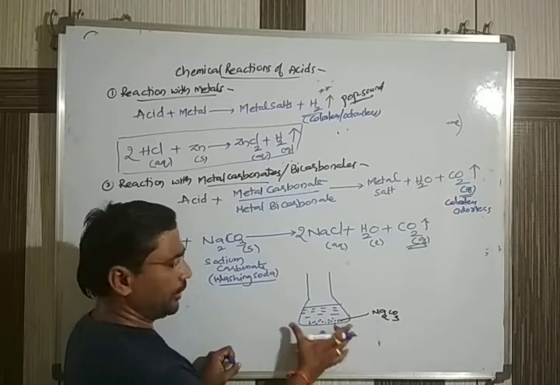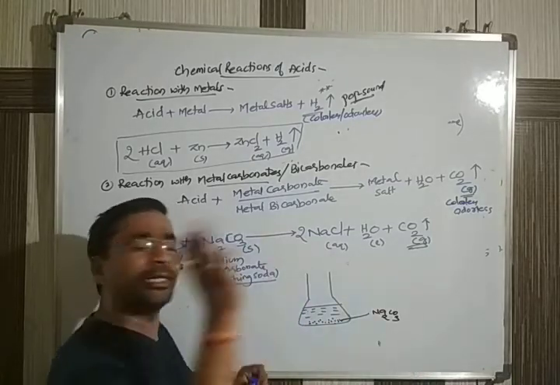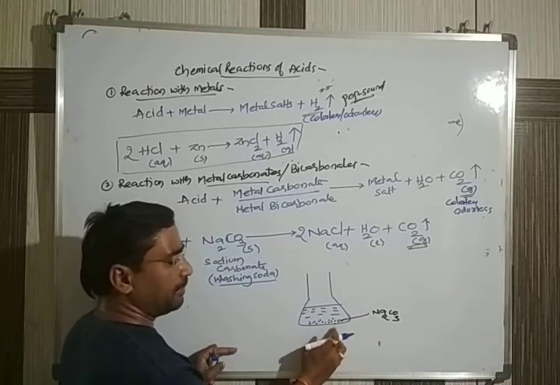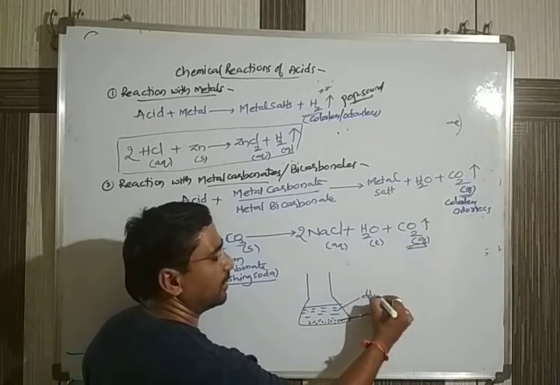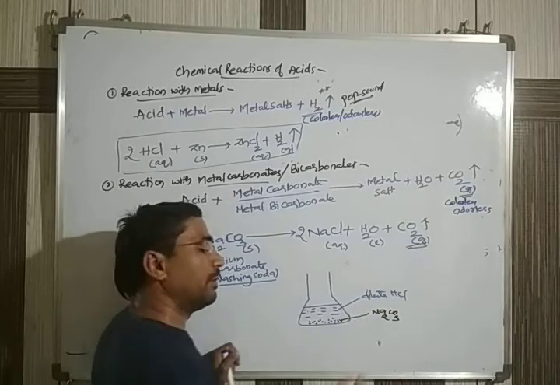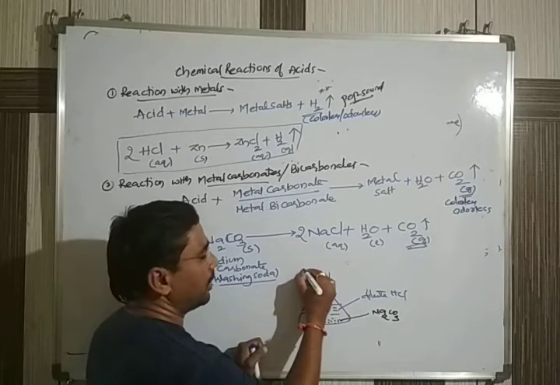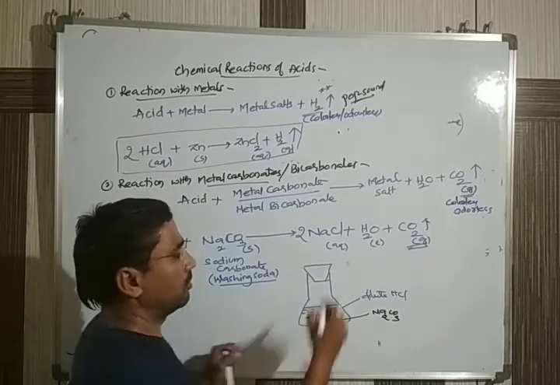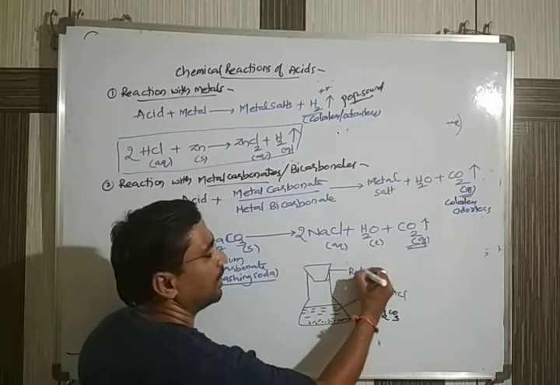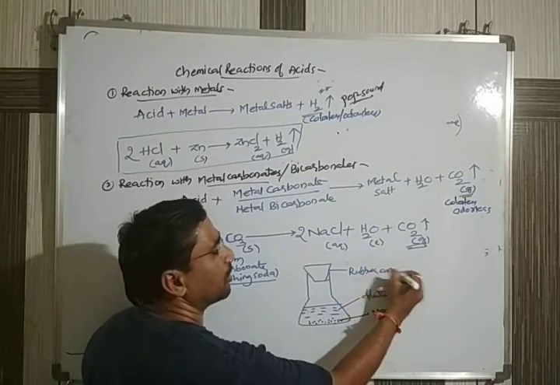After pouring, you are not heating anything, you just keep it on the table. First you pour the sodium carbonate, and this is the dilute HCl. Then you close the flask with a rubber cork. Everyone asks, sir, why are you closing the rubber cork?